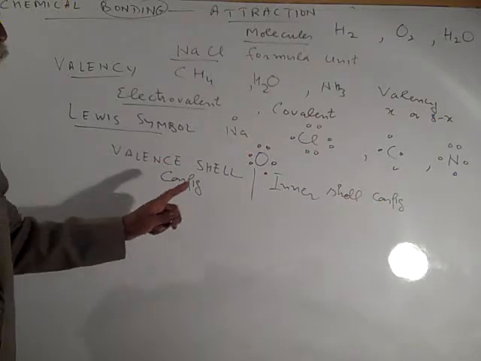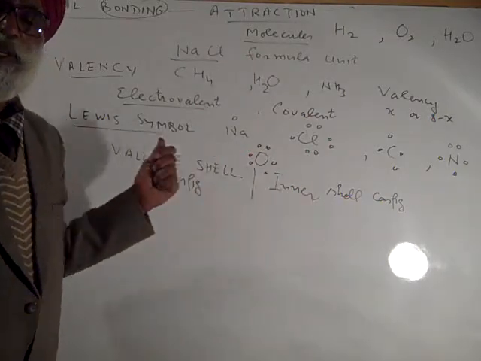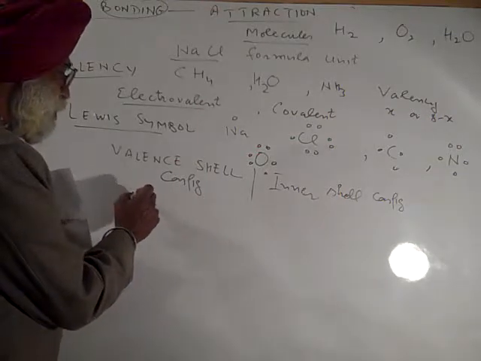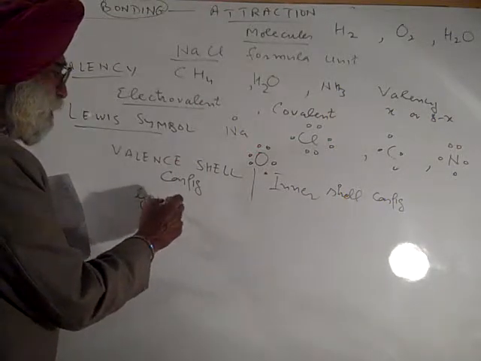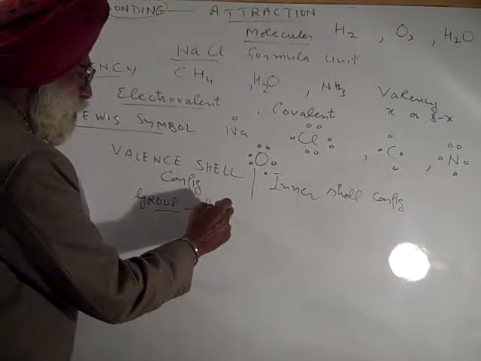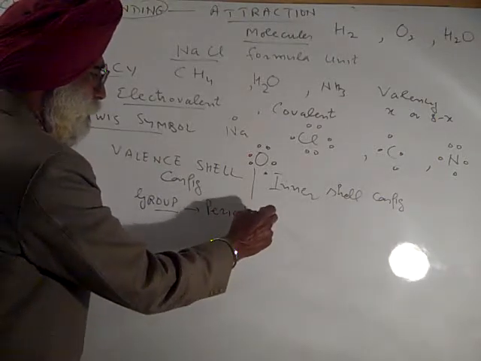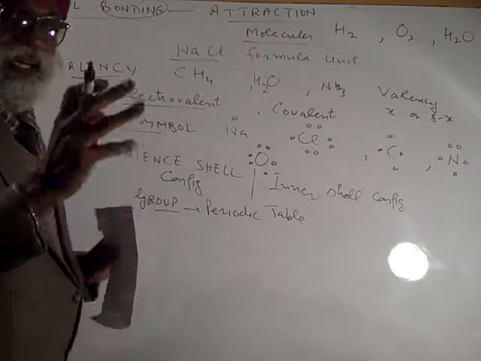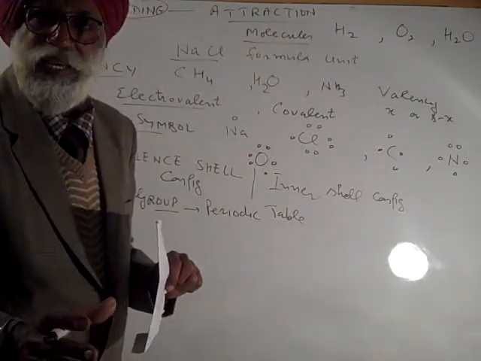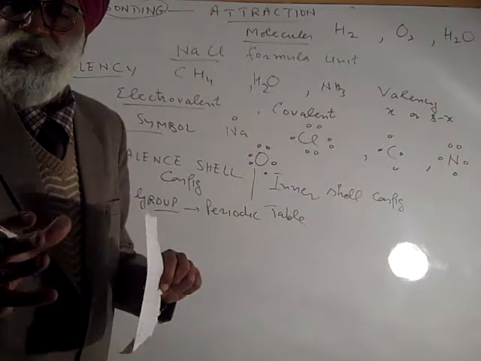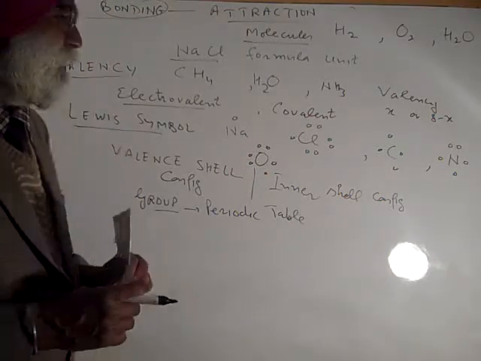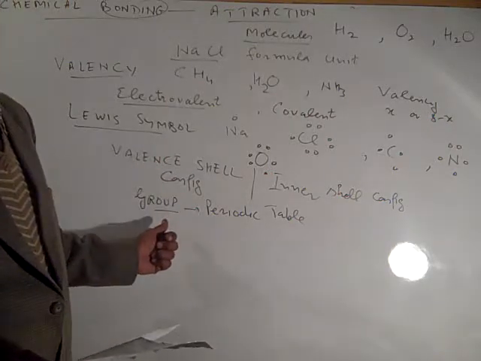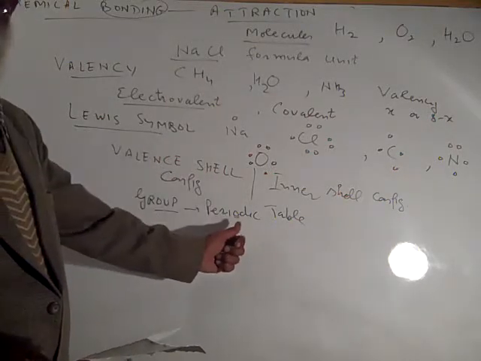And we are also having this term group in the periodic table. Here group means the series of elements lying under one another, having similar properties. Why are they similar in behavior? Because their valence shell configuration is the same.